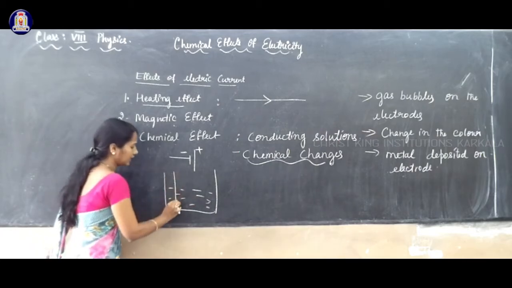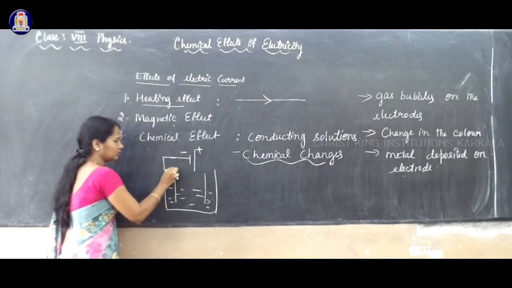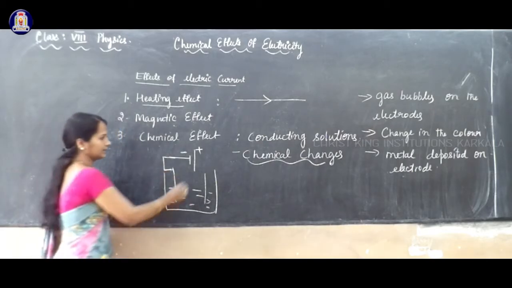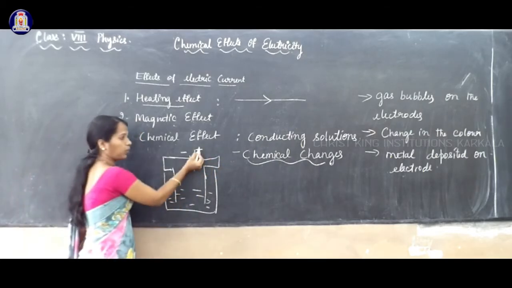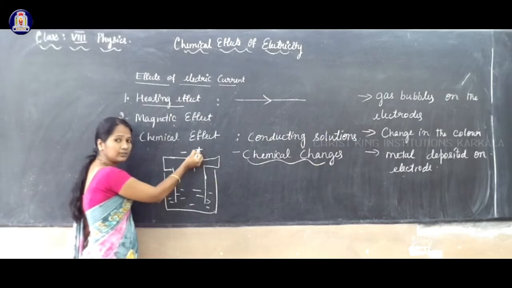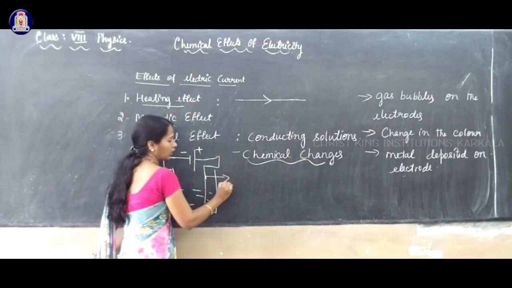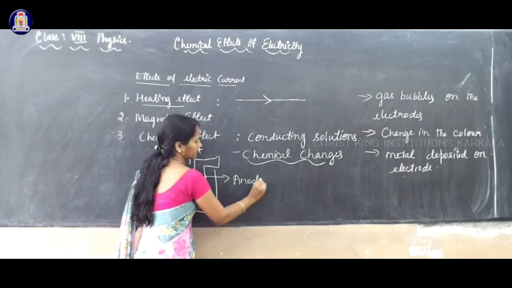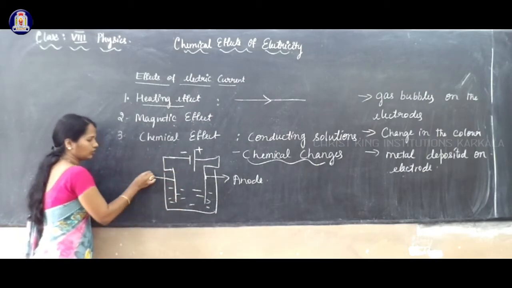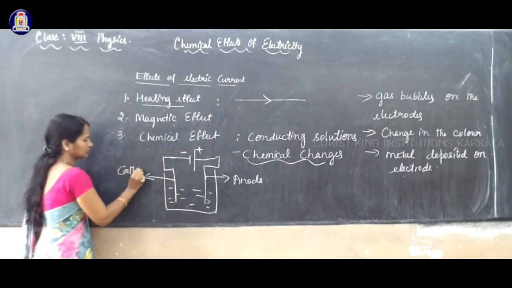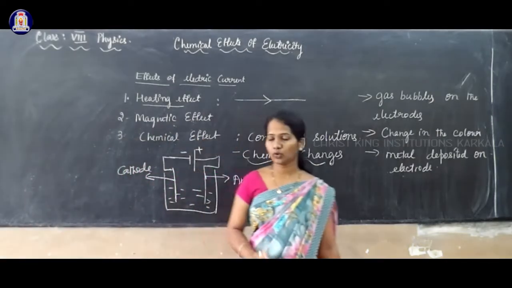So I take here two electrodes. One side of the cell is connected to this one electrode, another side of the cell is connected to another electrode. This positive terminal of the cell, which is connected to this electrode, is called the anode. And the minus, which is connected to one more electrode, is called the cathode. So cathode and anode are the electrodes.